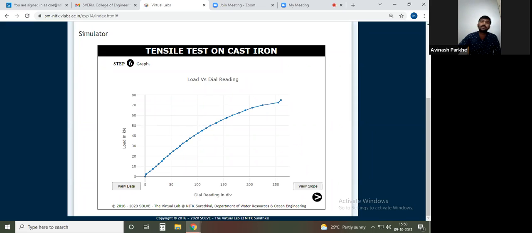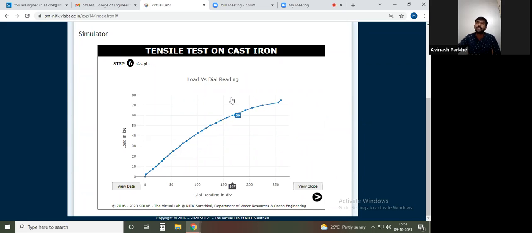I got the graph in this particular way, that is load versus these scale readings. Why do you get this graph in this manner? Because the cast iron is very strong as compared to the mild steel, and due to that, that much variation is not observed in the cast iron.